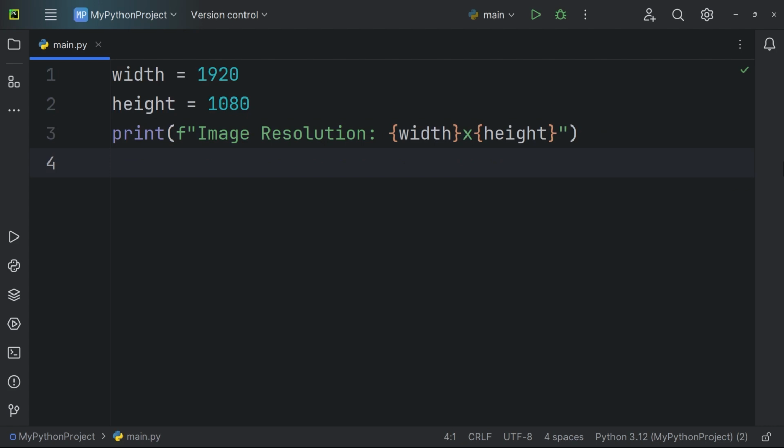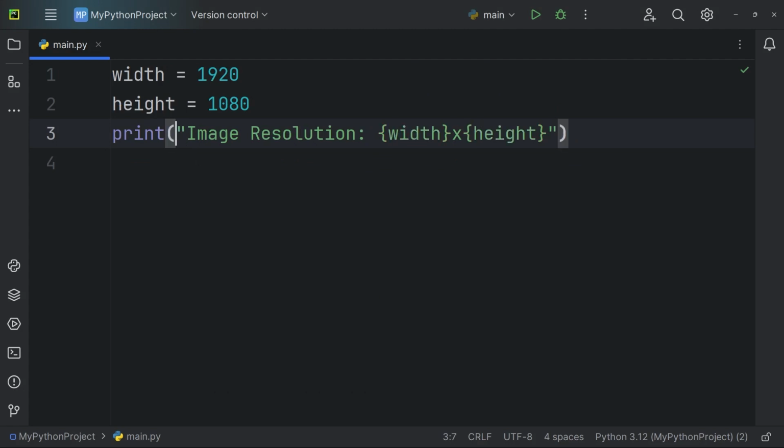We've already seen how curly braces work with the format method. With f-strings, the difference is that the curly braces and variables inside the string are color-coded differently in IDEs like Clipchamp. This is because f-strings are recognized as formatted string literals, and the IDE understands that the values of the variables will be inserted into the string.